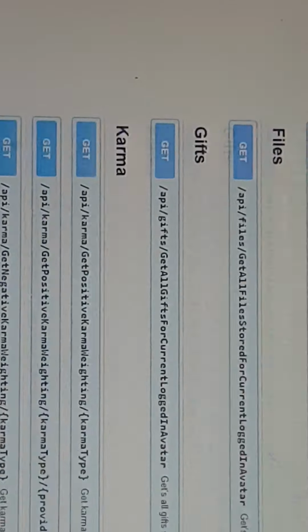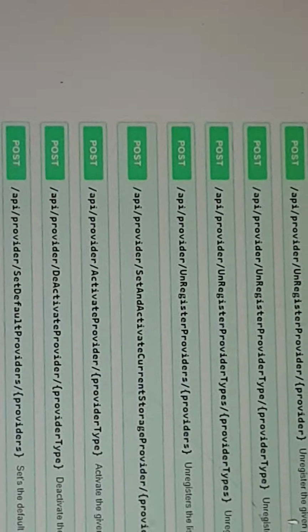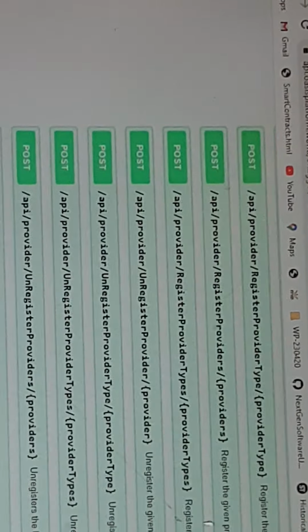I'm integrating Our World into it. It's all coming together. Mission, Crest, providers are done. So these are things you can do in provider. I haven't got time to go through it now. I'd be over hours talking about it. I've done a lot. I've been building this for two years.